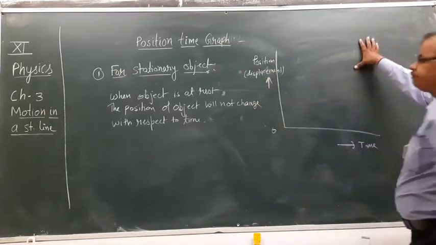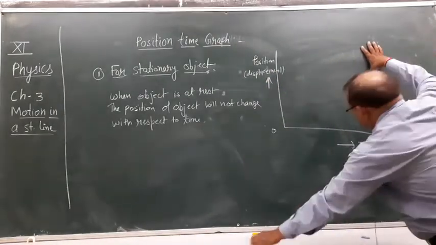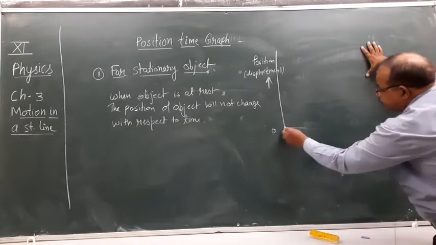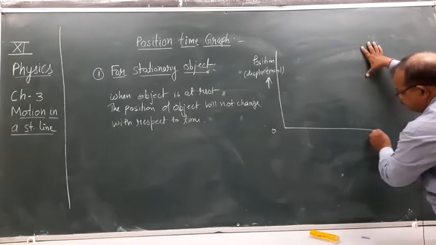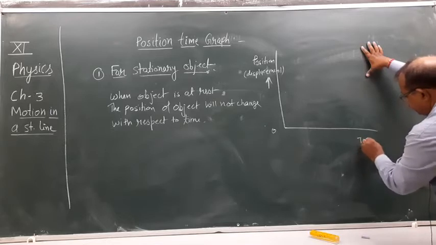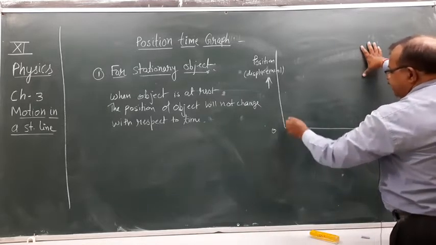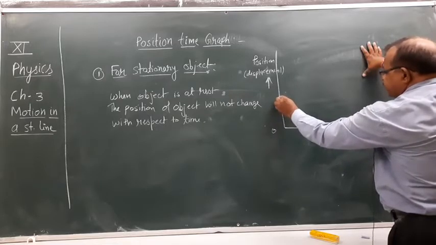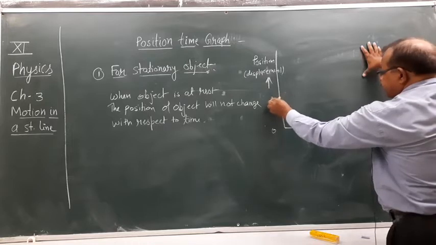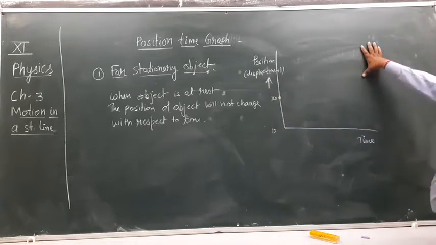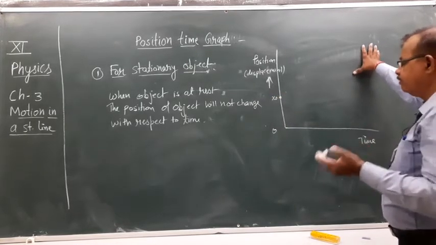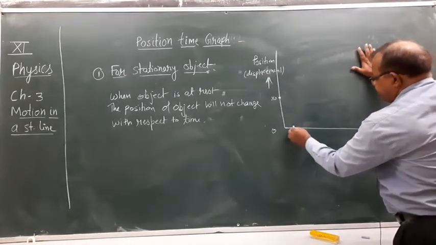This is O. Suppose at any time the object is at this point, this is the initial position of the object, suppose it is x0. Now time is continuously going on, at t equals 1 second,